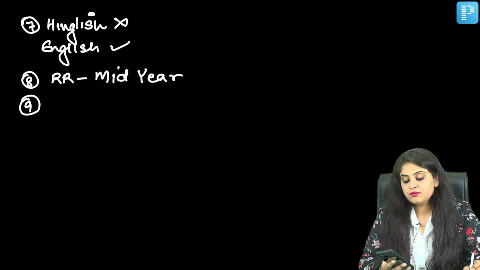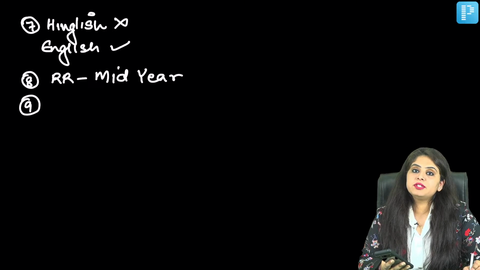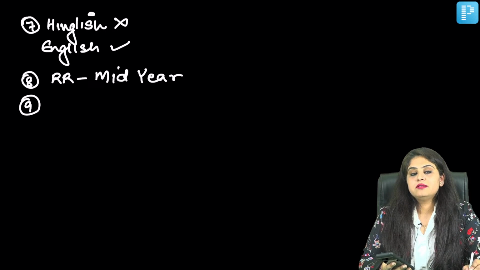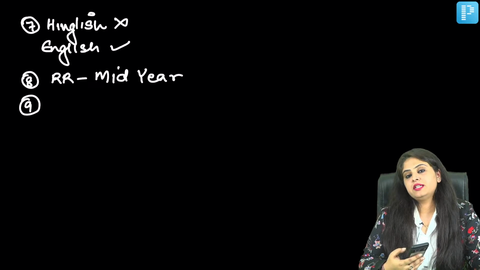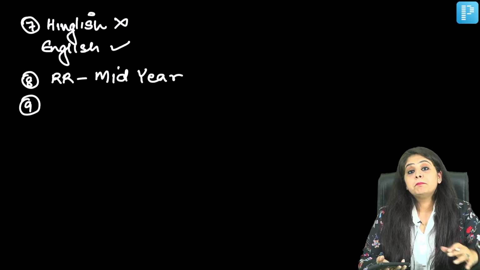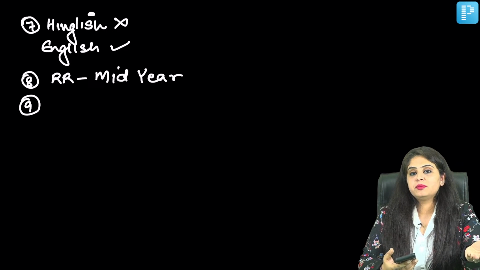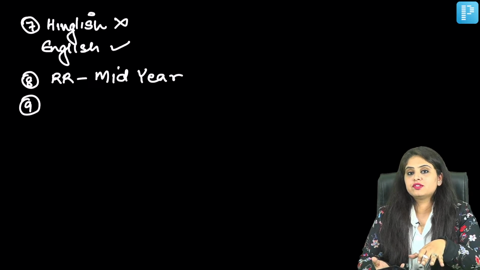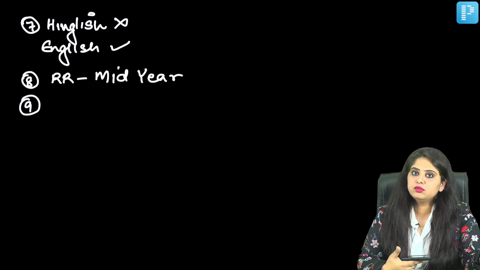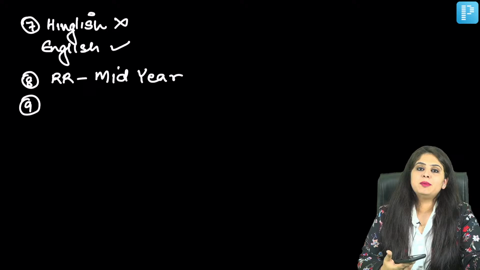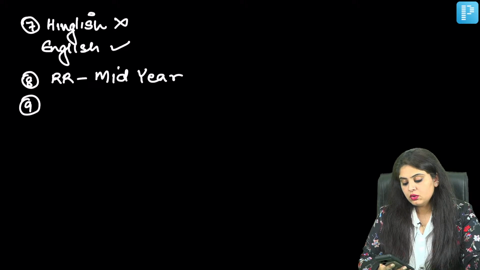Can we reverse from version 6 to version 5? Dr. Namrita, if you had purchased version 5 earlier and now you are switching to version 6, then yes, you can go back to version 5. But if you've purchased version 6, of course, then you won't have access to the previous one. So now you'll have access to only version 6. But if you were a prior version 5 user and you've just switched your version to version 6 today, then you can always go back and reverse it to version 5. Okay.